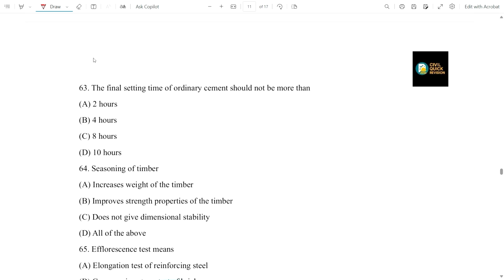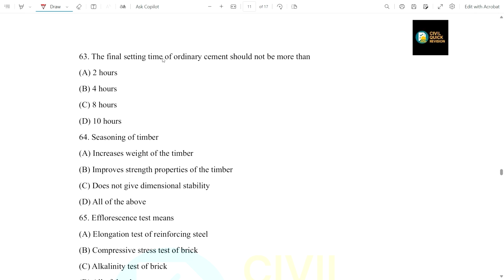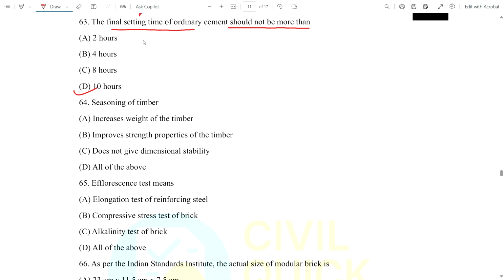Okay, now coming to 63, the final setting time of an ordinary cement should not be more than how much? 2 hours, 4 hours, 8 hours, or 10 hours. Here the option will be 10 hours, because the final setting time of cement is 10 hours. This thing I will discuss in my cement portion classes. Okay, so I think tomorrow questions will be needed.